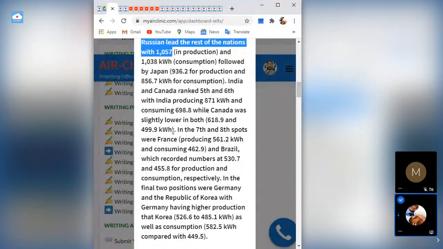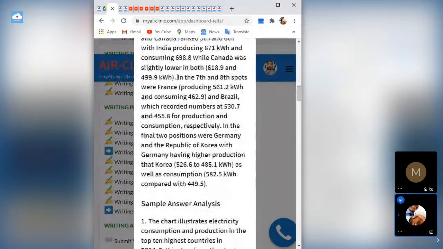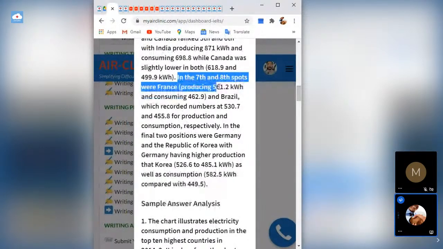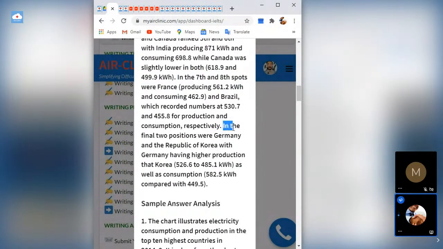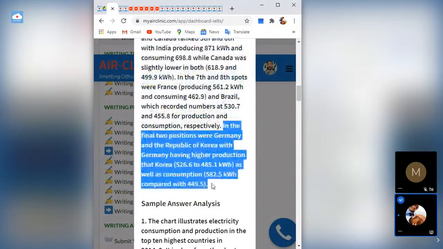In the 7th and 8th spots, we have France producing this and that. Sometimes you put things in brackets, sometimes you state it straight away. So in the 7th and 8th spots, we have France and Brazil, which recorded numbers, and so on, respectively. Now in the final 2 positions, this is end game. He's going for the end game. In the final 2 positions, we have Germany and the Republic of Korea, with Germany having higher production than Korea, as well as consumption. Those are so many kilowatts compared with 499. Full stop. That is the end of the essay.